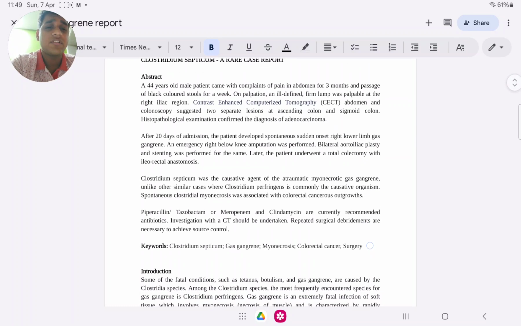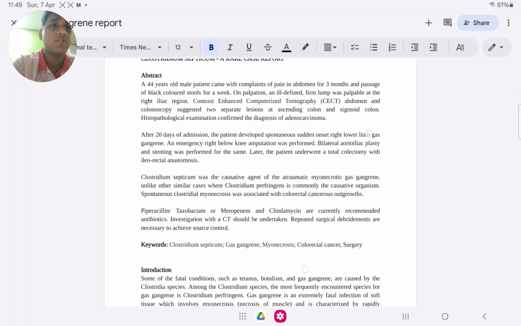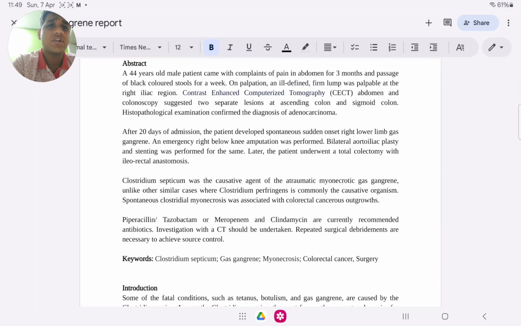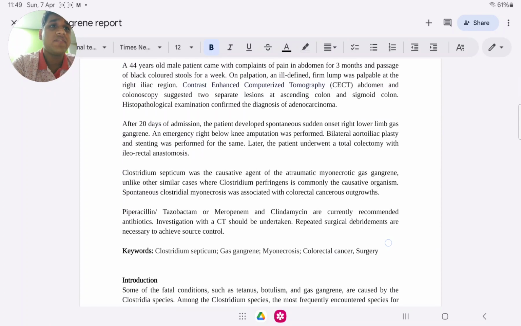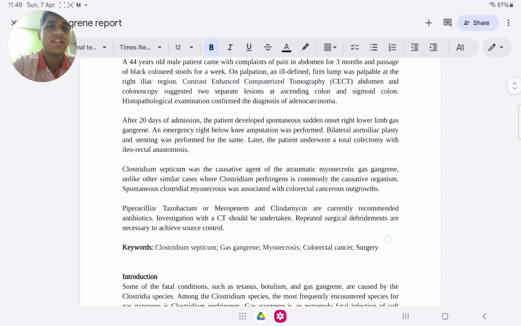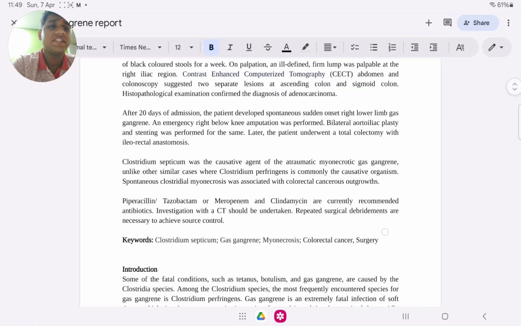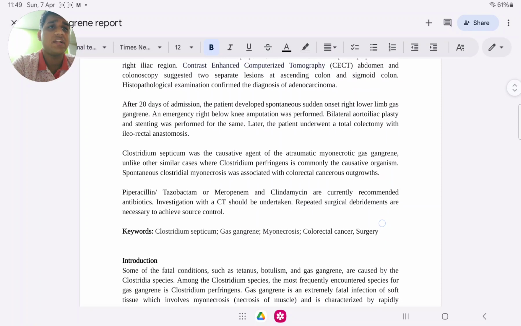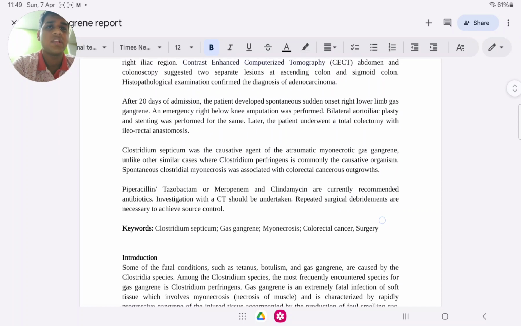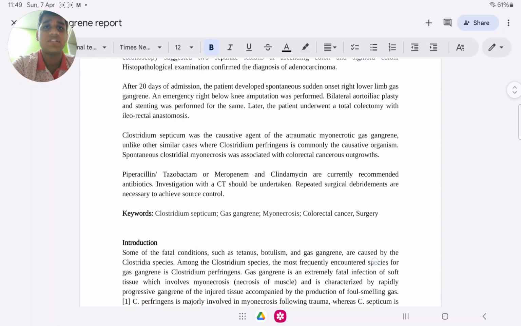A 44-year-old male patient came with complaints of pain in abdomen for 3 months and passage of black colored stools for a week. On palpation, an ill-defined firm lump was palpable at the right iliac region. Contrast enhanced computerized tomography (CECT) abdomen and colonoscopy suggested two separate lesions at ascending colon and sigmoid colon. Histopathological examination confirmed the diagnosis of adenocarcinoma.